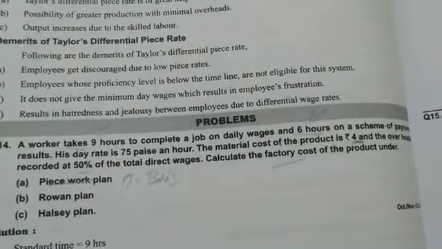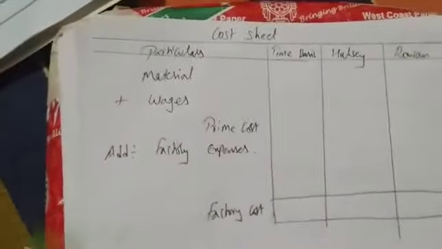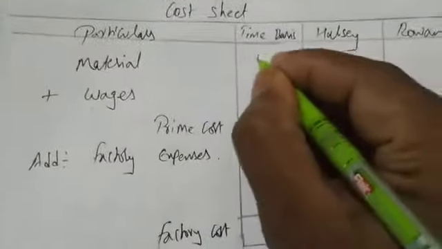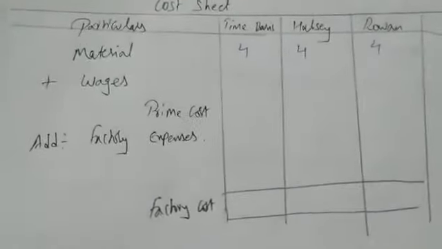What is given? Material cost is 4 rupees. Everywhere the material will be the same: for time basis it is 4, for Halsey it is 4, for Rowan it is also 4. Material remains the same.